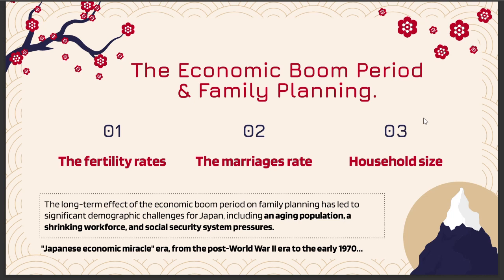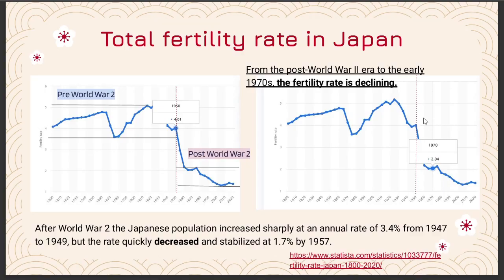So what led Japan to this situation? Let's analyze these three data and see how the economic boom period from the post-World War II era to the early 1970s and family planning relate. The first one is the fertility rate in Japan. From the post-World War II era to the early 1970s, there was a significant decline in the fertility rate. We can say this period is a trigger of the low birth rate in Japan.